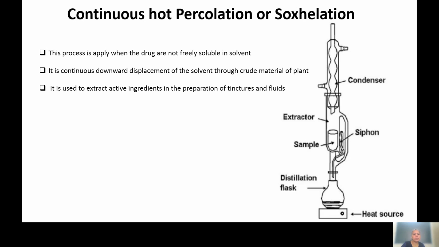plant. The most important thing is that this process is applied whenever the drugs are not freely soluble in the solvent. That's why the method is used. They are not freely soluble in the solvents, and we make these materials solubilized in the solvent, and it is a continuous downward displacement of the solvent through the crude material of the plant. This is used to extract active ingredients in the preparation of tinctures and fluids. So this is applicable for tinctures and fluids.